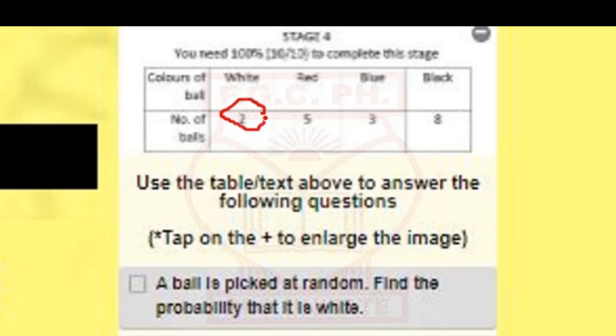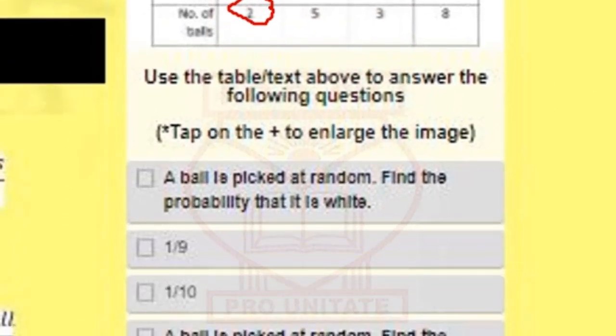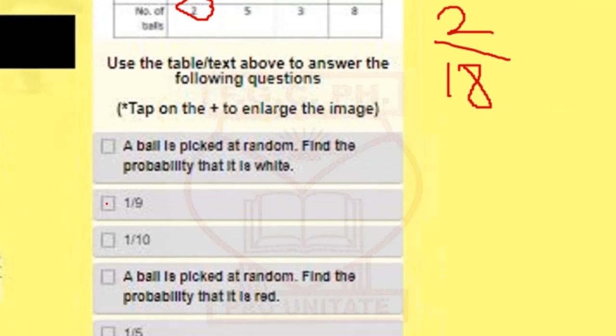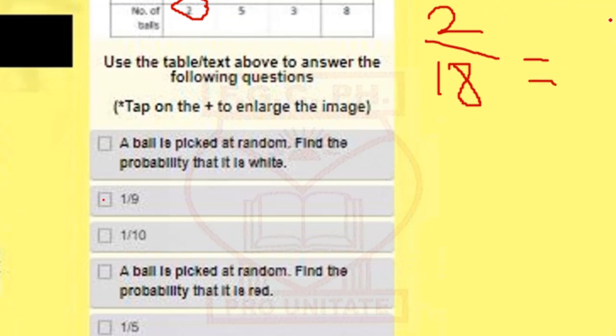How many white balls are here? 2. How many balls are here altogether? Let's see. 2 plus 5 is 7. 7 plus 3 is 10. 10 plus 8 is 18. So 2/18 is 1/9. So that's 2 out of 18, since the total balls are 18. So you get 1/9. So that's the answer.